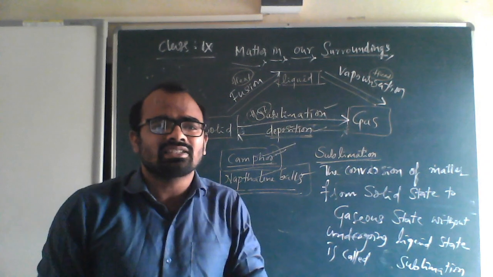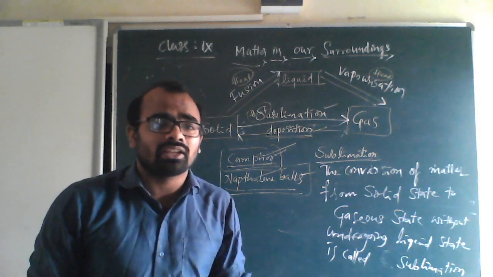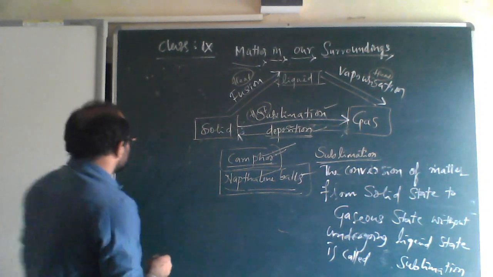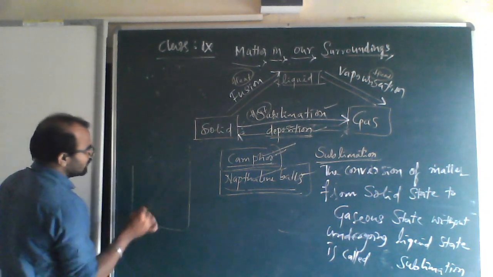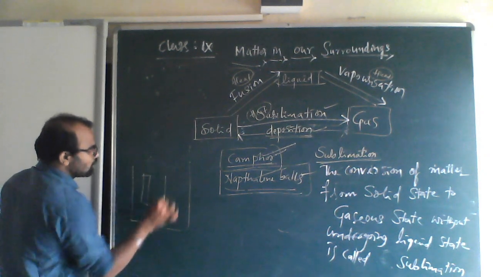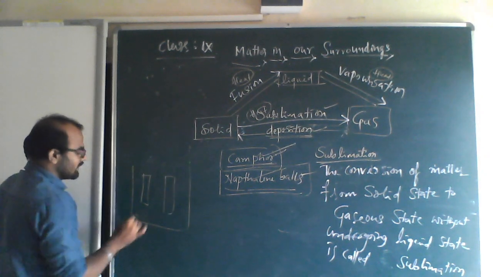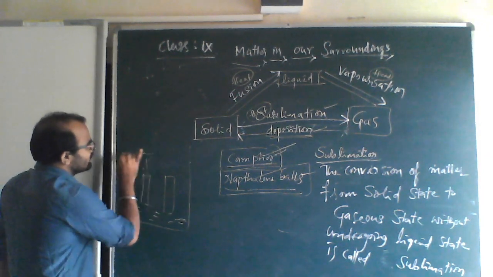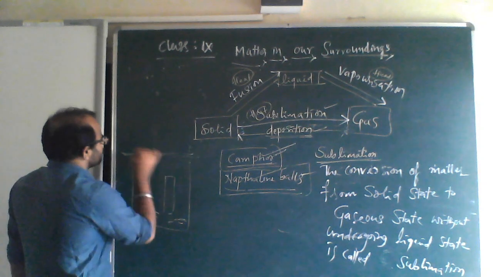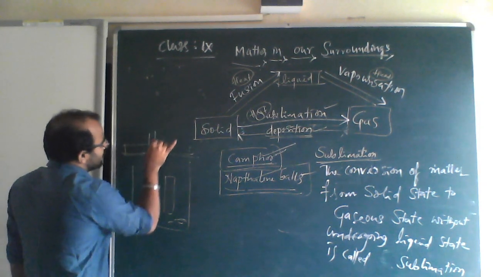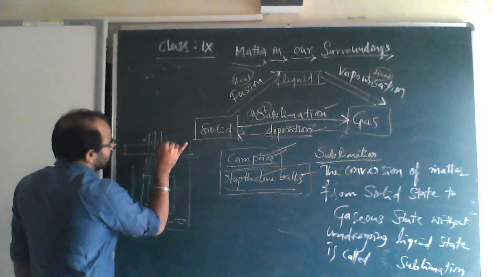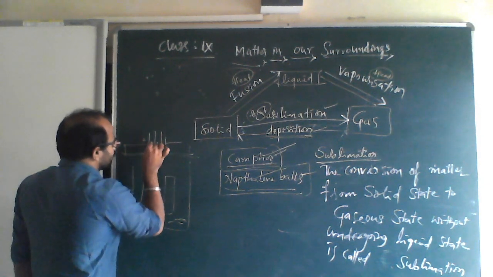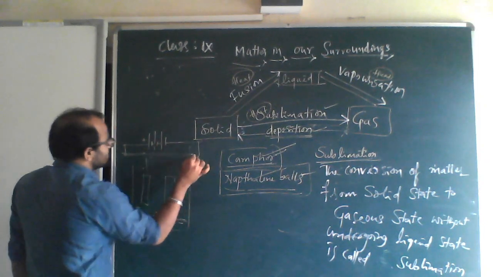Or more easily, if you are remembering the electrolysis process, what happens in the electrolysis process? There will be cathode and anode. So I am just writing the rough diagram. Here water will be there. This is connected to battery. These are connected to battery. Right. So what happens here?